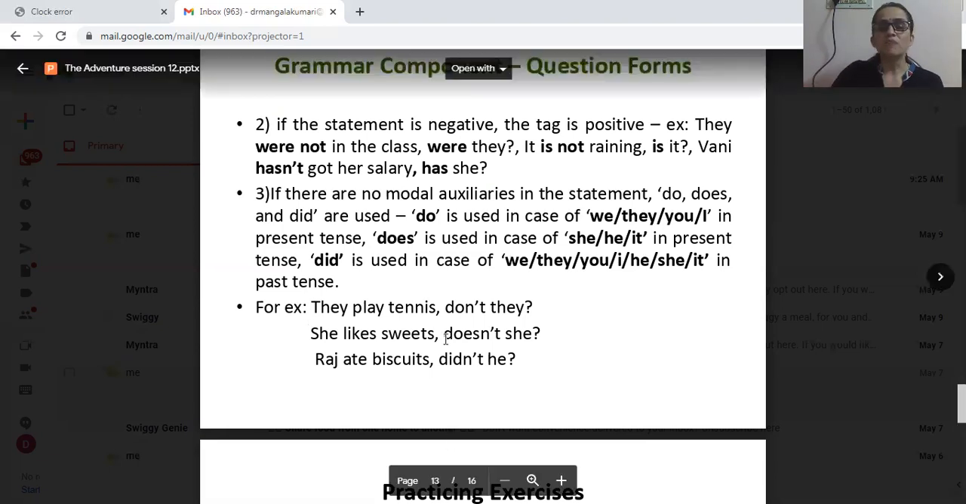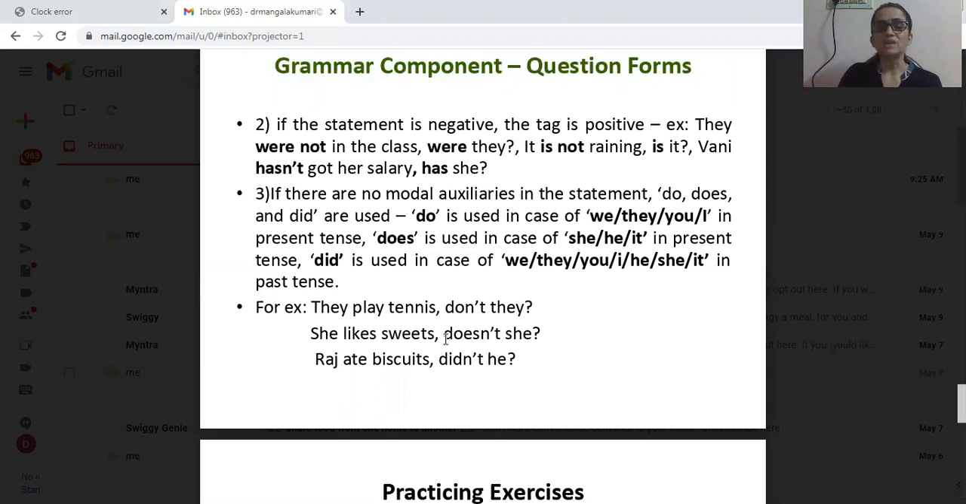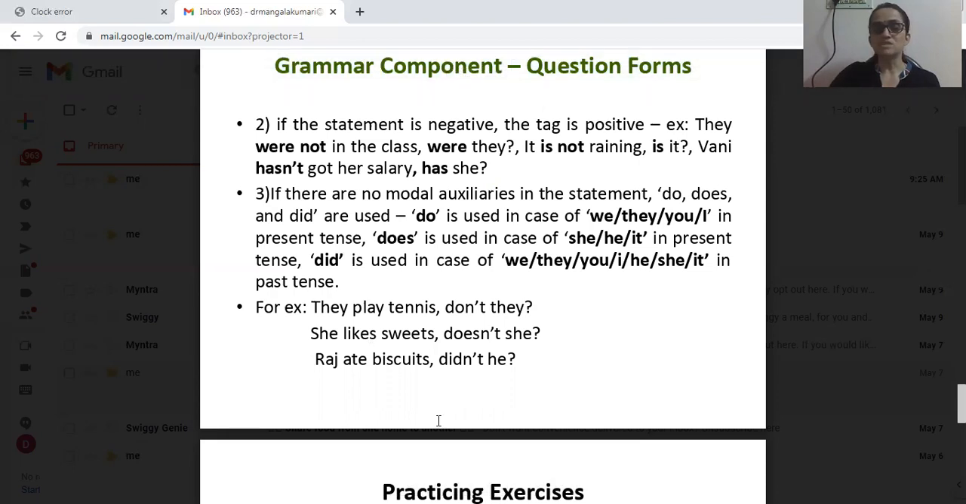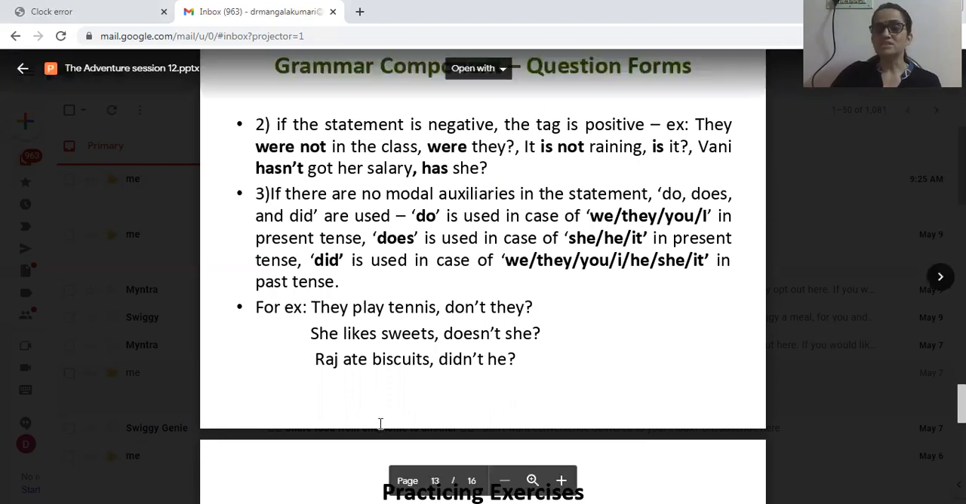They play tennis, don't they? Play is there. There is no is or was or were or can, could, or any kind of auxiliary verbs. Here play is the main verb. So instead of play, you have to put do, right? They play tennis. This is positive. Don't they? Negative tag should be there. She likes sweets. This is the statement which is positive. So make the tag negative. Doesn't she? Okay. Raj ate biscuits. Didn't he?